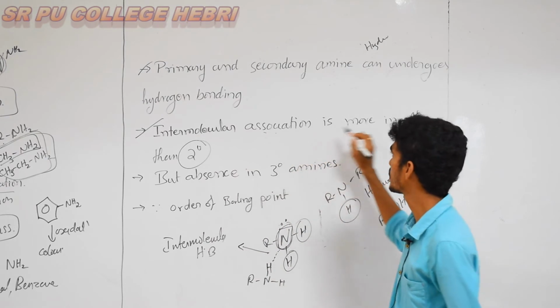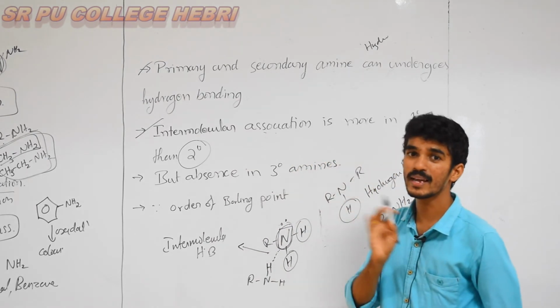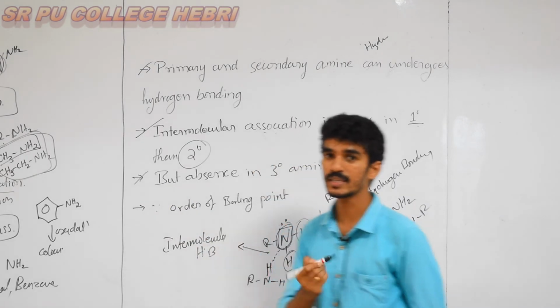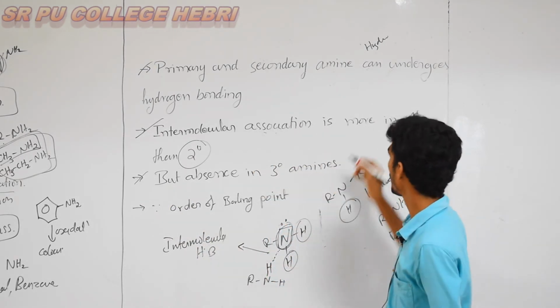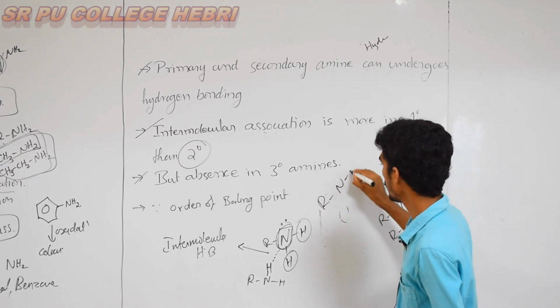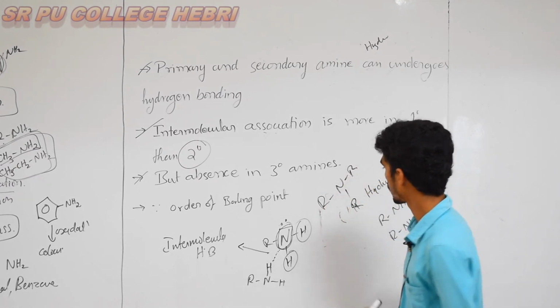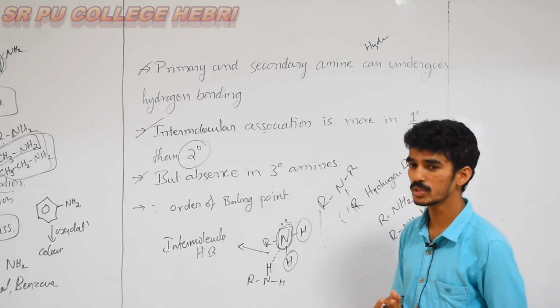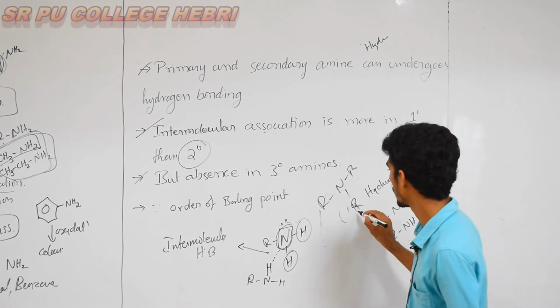Intermolecular association is more in a primary than the secondary, but in tertiary amines, in the sense of R, N, R, R, there are no hydrogens in a tertiary amine. No hydrogen atoms are present.